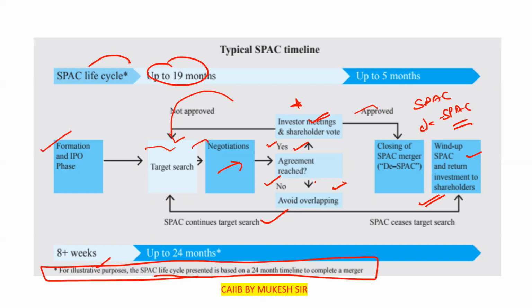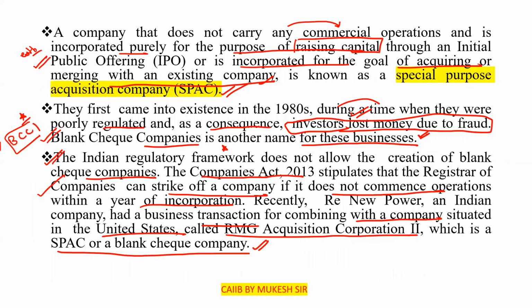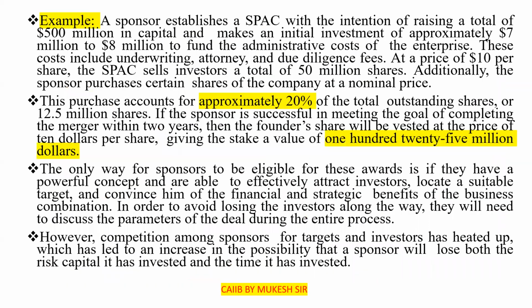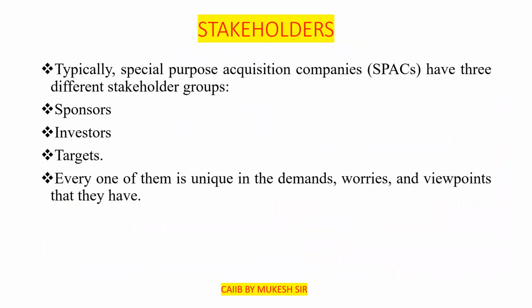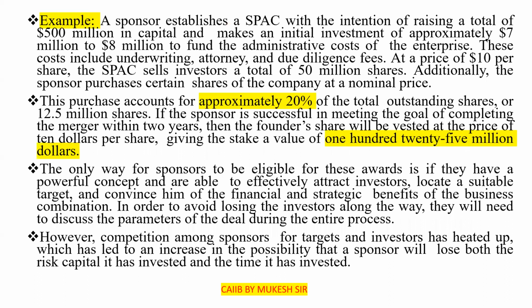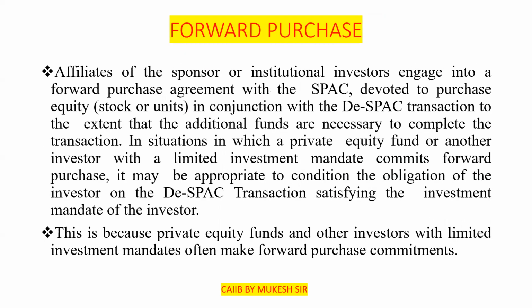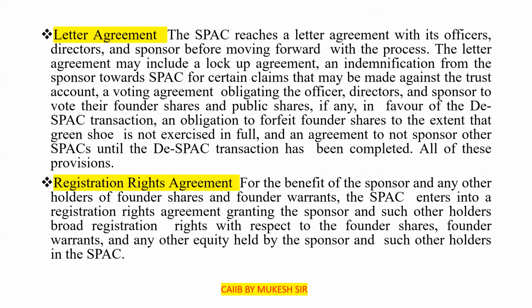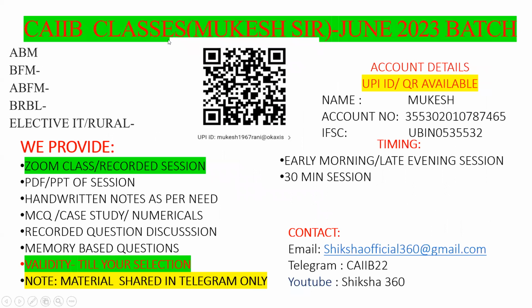Clear? So in this session we have covered up to this much. Hope all of you are able to understand all these points properly. In the next session we will discuss further, and I will upload additional sessions on other topics also. I request all of you to go through the sessions side by side and attend the MCQs in the group. In the next session, we will cover SPAC merger, stakeholders, sponsors, what the process is, and its completion. SPAC capital structure we will cover in the third part. Maximum 3 sessions we will take to cover this chapter. Thanks to all of you for joining this session. Definitely you will get 3 to 4 questions from this chapter.